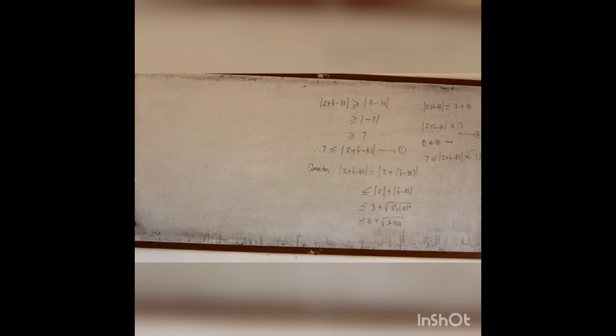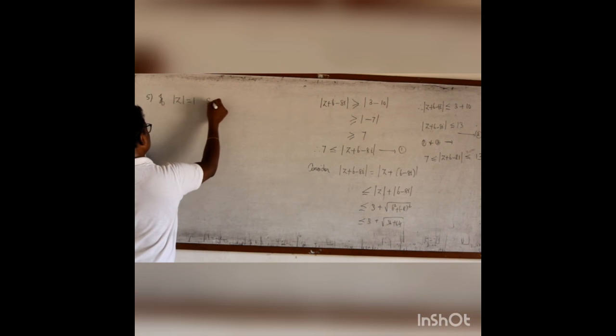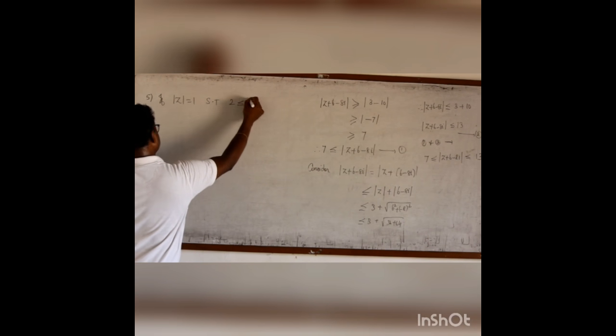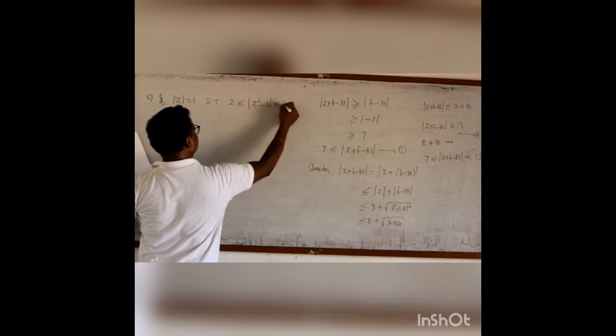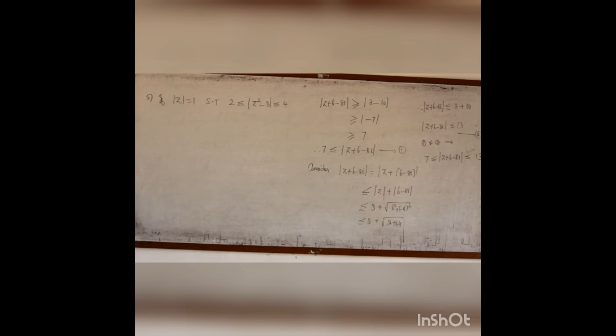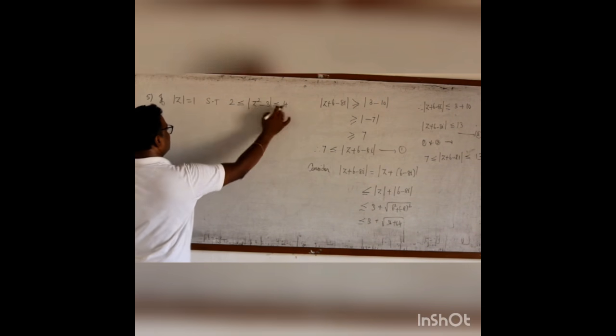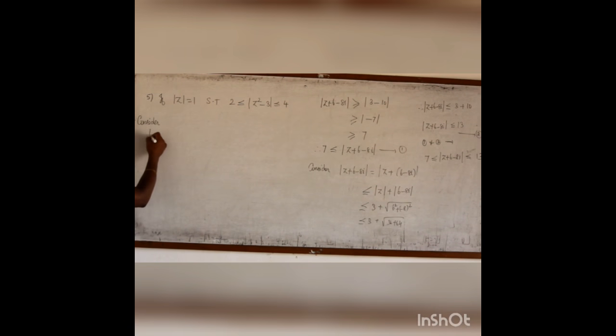Then problem number 5, a similar model. If modulus of z equal to 1, prove that 2 is less than or equal to modulus of z square minus 3, less than or equal to 4. Same, let me consider, because I have to prove the complex number is lying between 2 and 4. So let me consider the complex number.